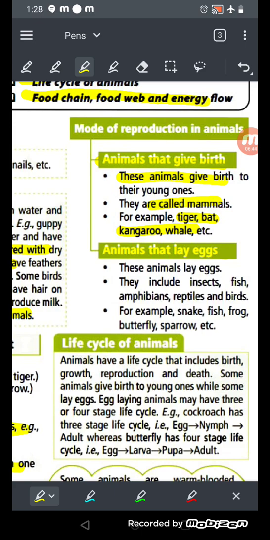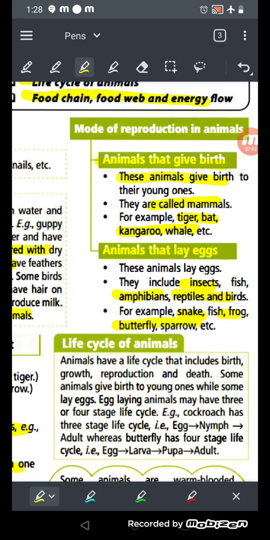Now, animals that lay eggs are insects, fish, amphibians, reptiles and birds. They lay eggs like the hen and all, right? For example, fish, snake, frog, butterflies, parrots, etc. They lay eggs, okay?